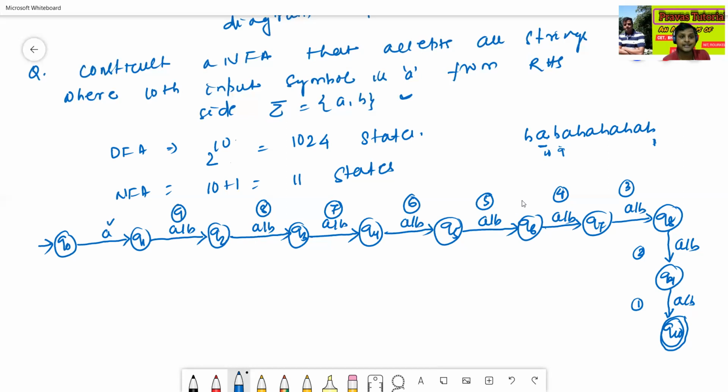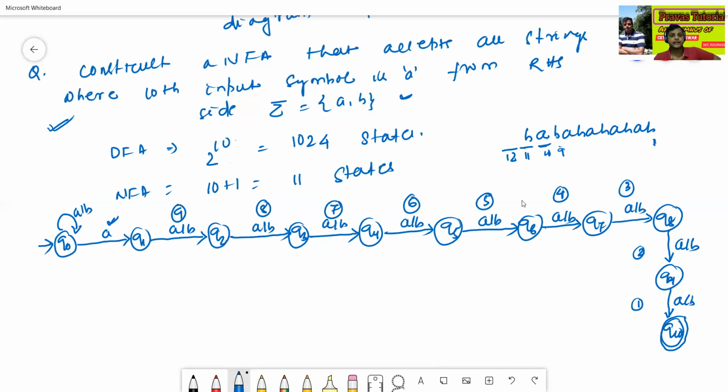But the 10th input symbol must be A. This is my 10th input symbol. But after that, the 11th input symbol may come, the 12th input symbol may come. Many input symbols may come. So that's why Q0 also has a self loop. Okay, this is the overall NFA diagram for this question, where the 10th input symbol from RHS side is A.